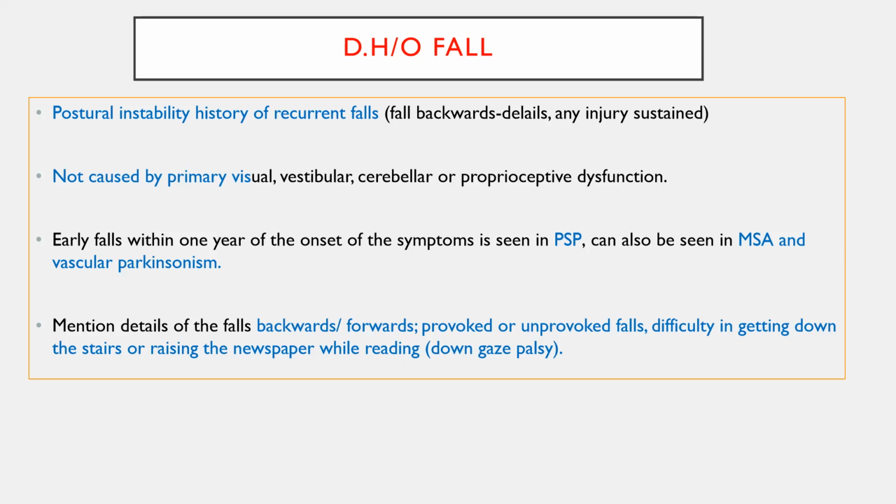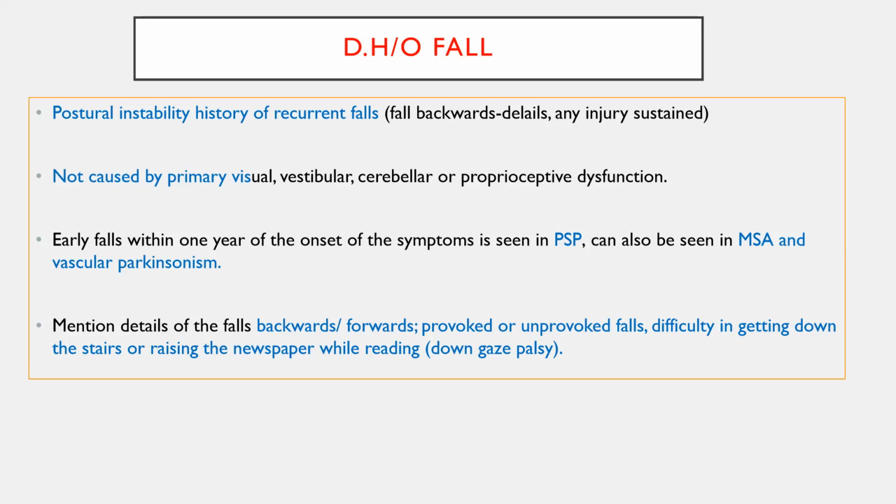Whenever you are asking the history, you need to ask about other complaints like visual, vestibular, cerebellar, proprioceptive function, and orthopedic conditions, because all of these also cause falls in the elderly. After ruling out all these causes, you can attribute it to postural instability by taking a detailed history and examination for postural instability.